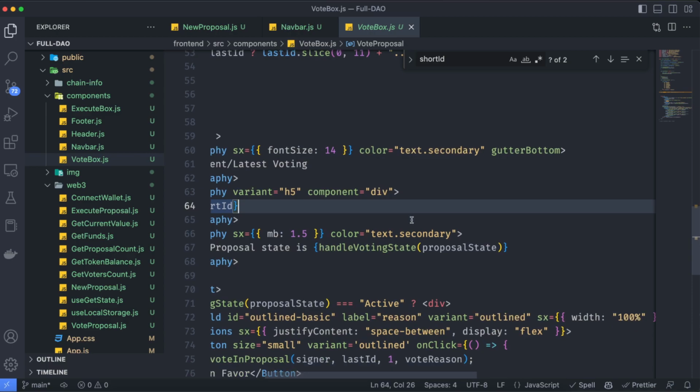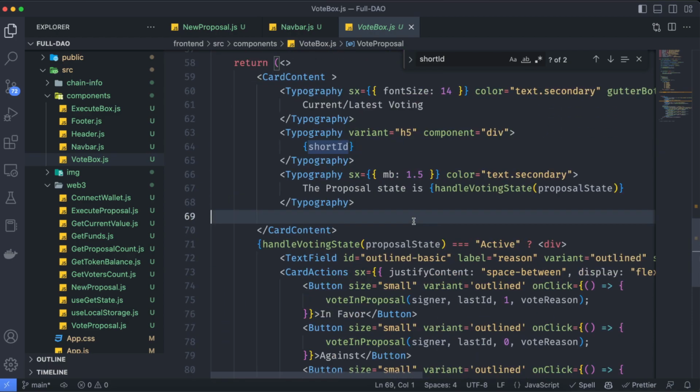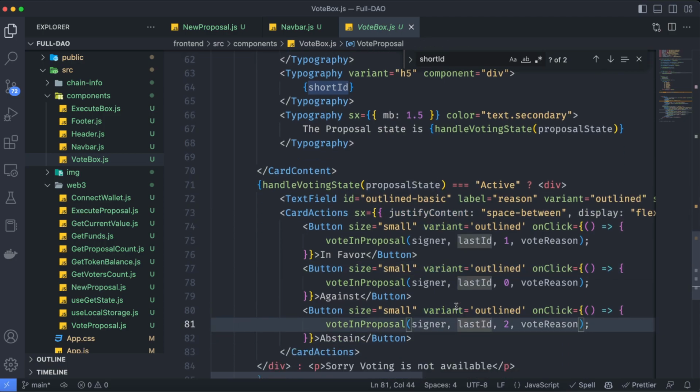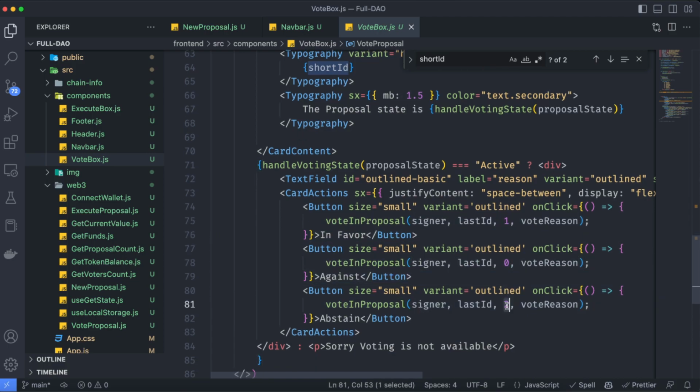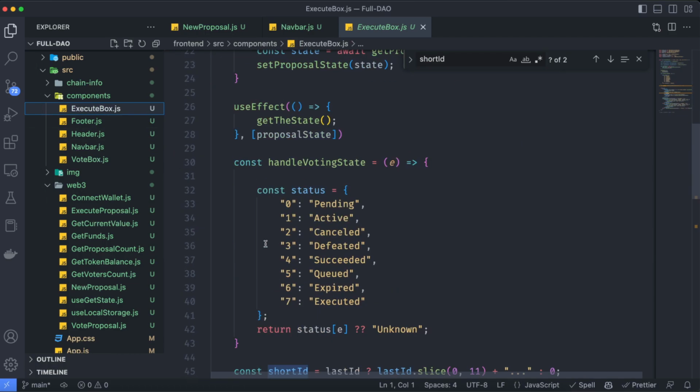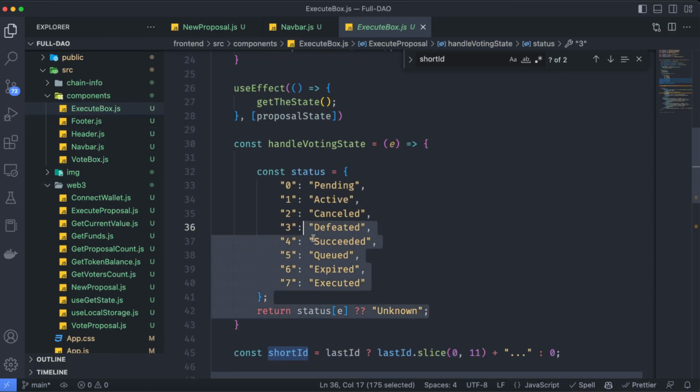If the voting is active, we are going to have 3 buttons to vote in favor, against, or abstain. The voting works like this: 1 is going to be in favor, 0 is going to be against, and 2 is going to be to abstain. Then we have the execute box, which basically does the same to get the information of the state of the proposal.